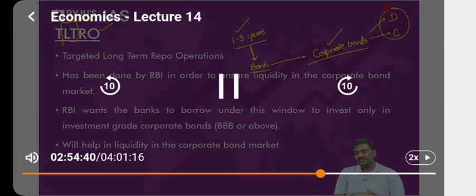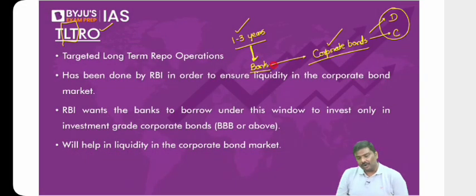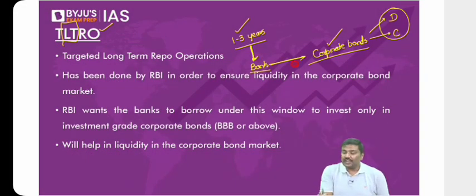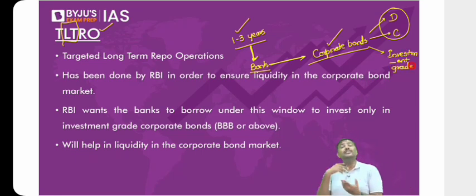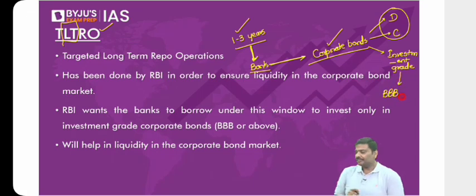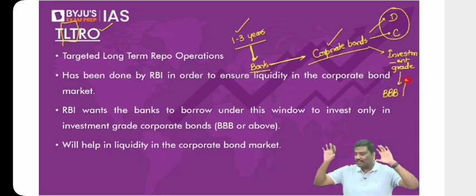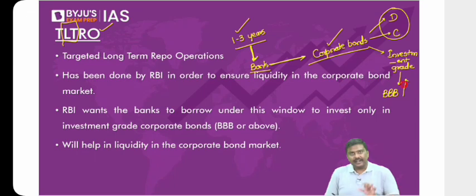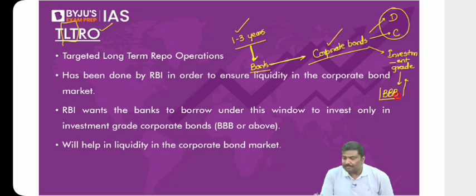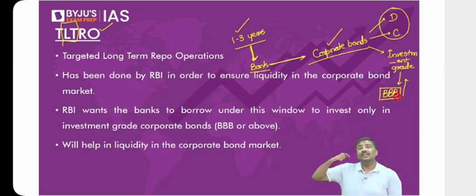So what RBI says is, borrow from me, right, and invest in the corporate bond market, but with one condition. What is the condition? You'll have to invest only in bonds which have investment grade. You're allowed to invest only in those bonds which have investment grade. What is the meaning of investment grade? Those instruments which have a credit rating of BBB or above. If you remember, Fitch and Moody's have shown you this. Right? So the idea of investment grade is those instruments which have a credit rating of BBB or above BBB, such as AAA, AA, single A, etc.